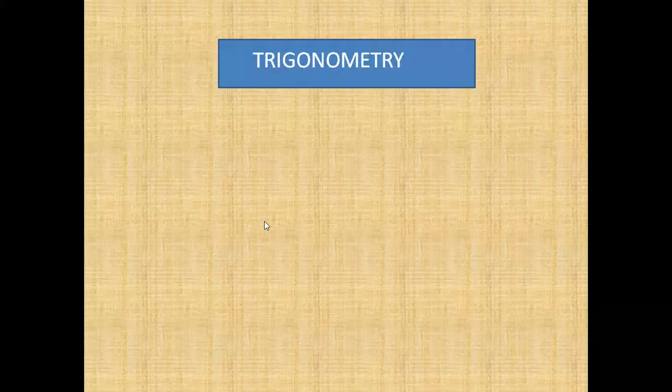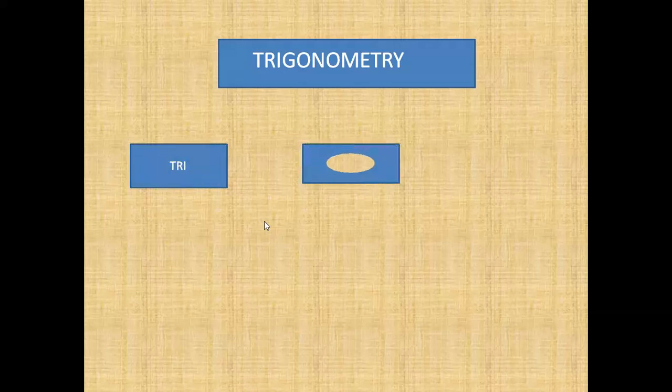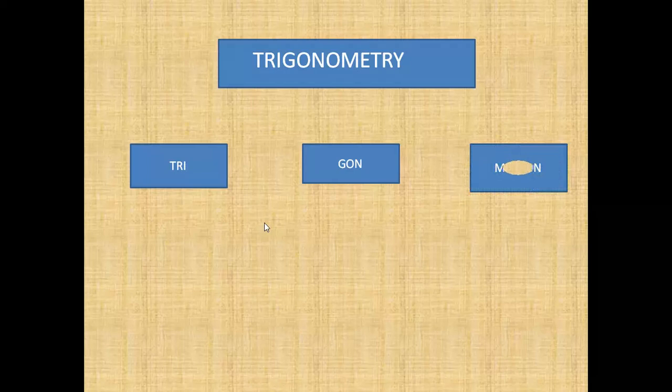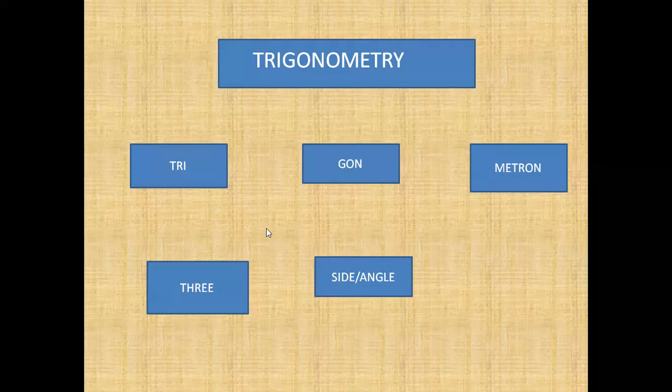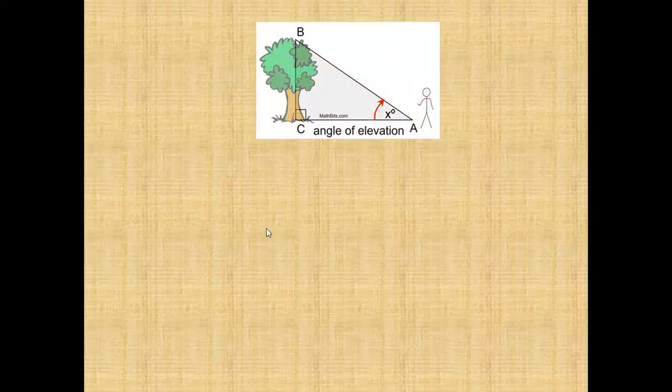That's why trigonometry is divided into three parts. What are they? The first word is tri, the second one is gon, and the third word is metry. Tri means three, gon means side or angle. Different versions are given in different textbooks, that's why both are mentioned. Metry means measure. That means trigonometry deals with the measure of three angles or three sides. That means it's based on the triangle, and that is what type of triangle? Right angle triangle. That means it is very necessary to give the names of the sides of the triangle.